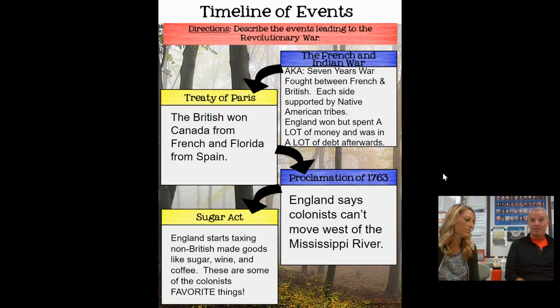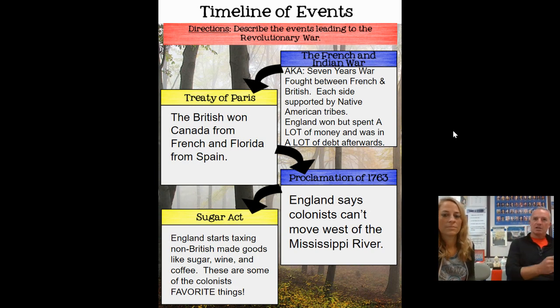And then in 1763, the king ordered the Proclamation of 1763, which said that colonists could not move past a certain line, a certain point to the west of the colonies. And he did this for a couple of reasons. He did this because it was easier to protect them. So if British troops had to come in and protect us from Native Americans, it was easy to do that. And also he kept more control over the colonists. But the colonists are like, hey, look over there. There's more land. It's cheap, or it's free, or it's whatever. But there were some issues with the Native Americans on that. But the colonists just saw this as, hey, all of a sudden, we're free and happy.